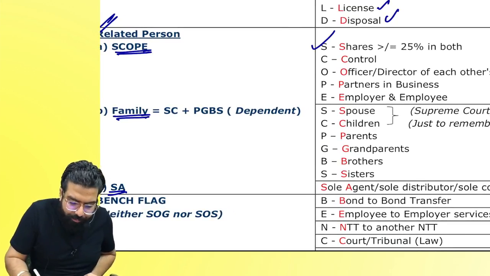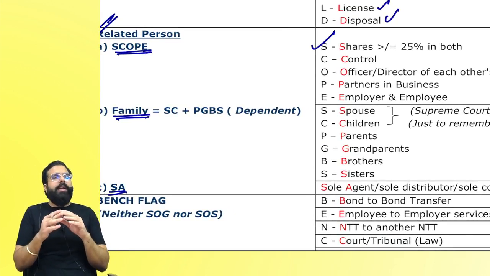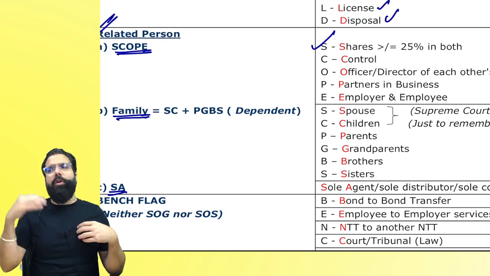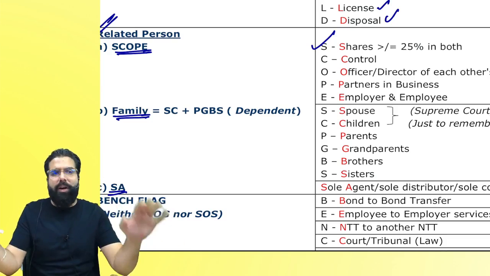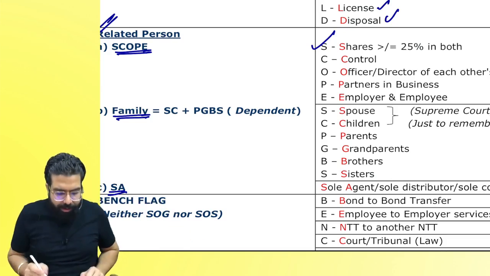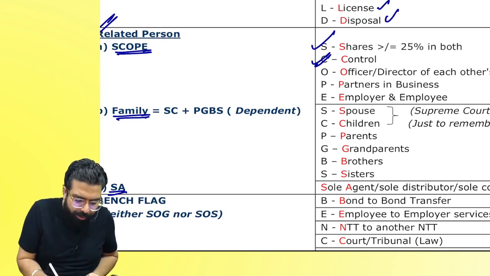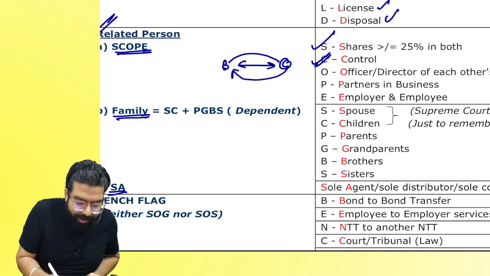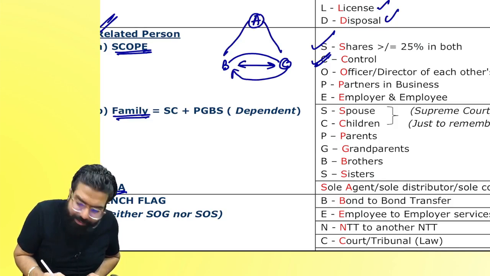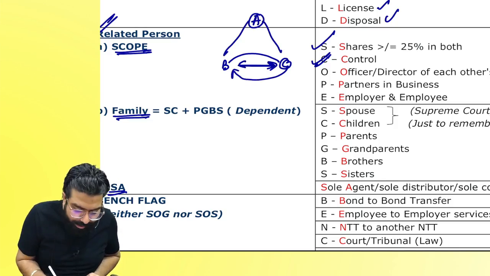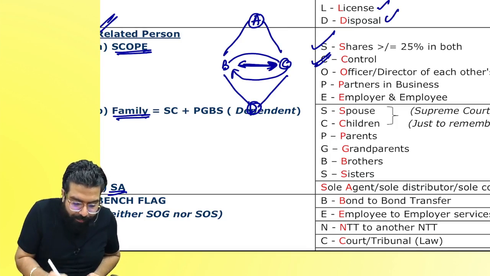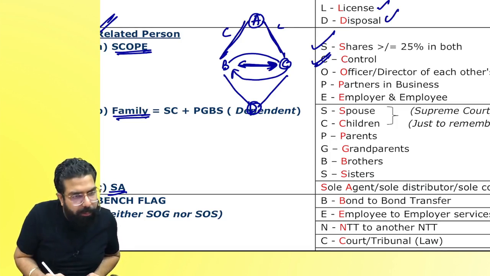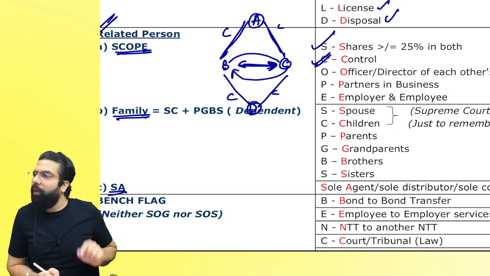SCOPE means what, sir? S means shares greater than or equal to 25% in both of them. So if I am holding shares equal to or greater than 25% in two companies, then both of them become related. C means control. So supposing B is controlling C or C is controlling B, then B and C are related. A is controlling B and A is controlling C. Again, B and C are related. B is controlling D and C is also controlling D. Then B and C are related. Anyway, because of the control, these people also will be related. Can I go ahead, everyone? Yes, sir, we got it.